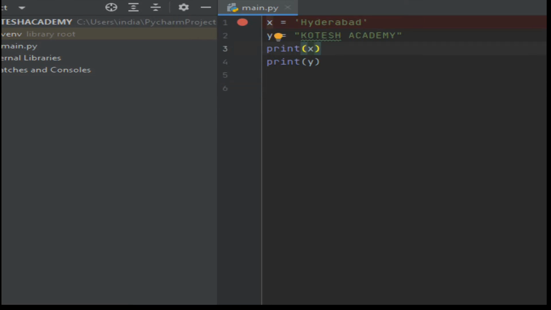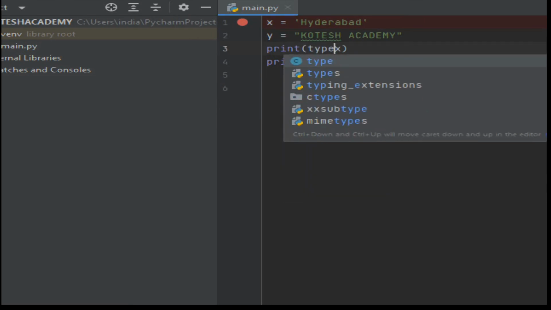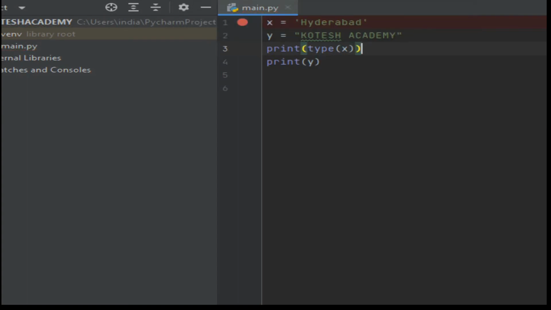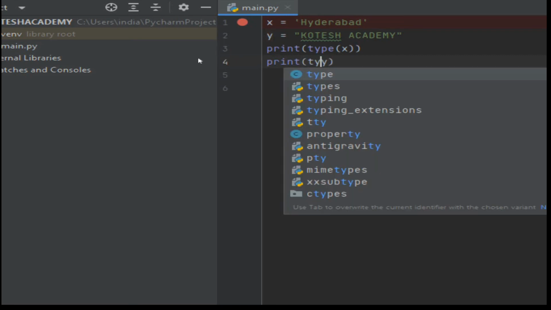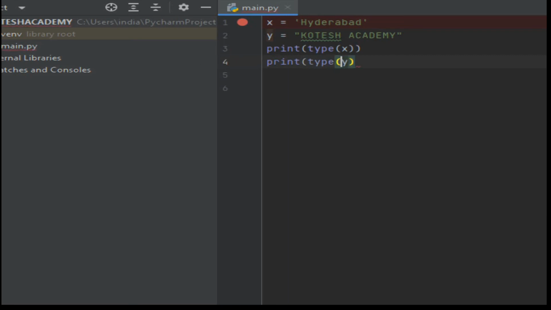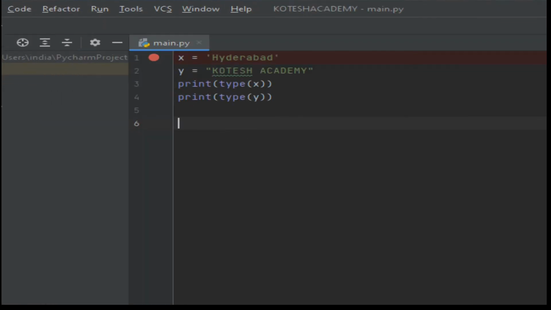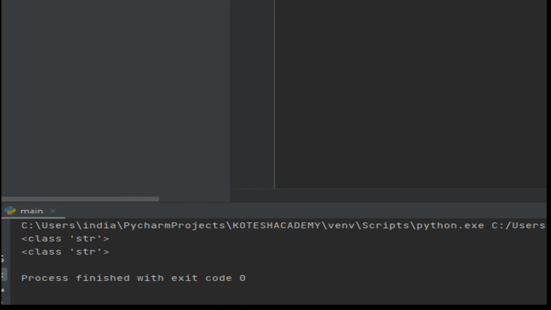Otherwise, you may get the type, that is the type of x. Next one is the type of y. Then you can run the process, run main. Then you are able to see that both are strings, so both are acceptable. That is the concept of single or double quotes.